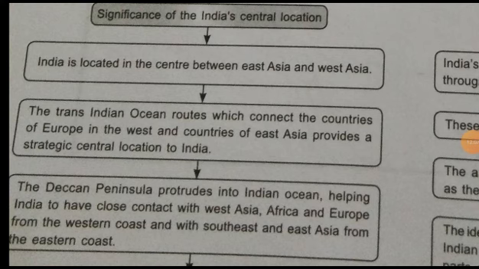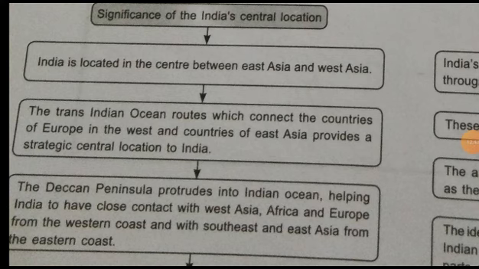Means communication becomes easy from India because of the strategic location. Then the Deccan Peninsula.